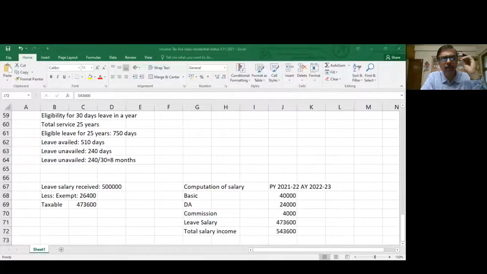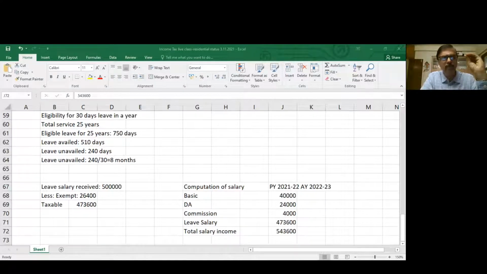Every single component of income has to be calculated. Leave salary means you cannot just put some number there. You have to calculate. Gratuity means you can't put some number there. You have to calculate what is taxable. So each and every component of salary income, there is a calculation involved. Without knowing the calculation properly, you cannot get it right and the whole answer can go wrong.